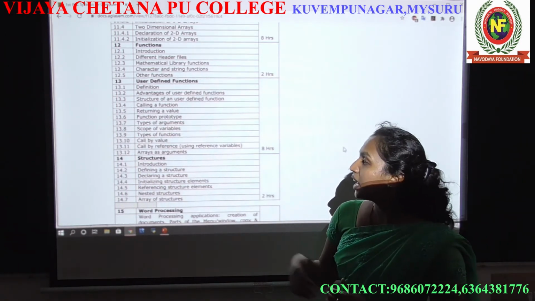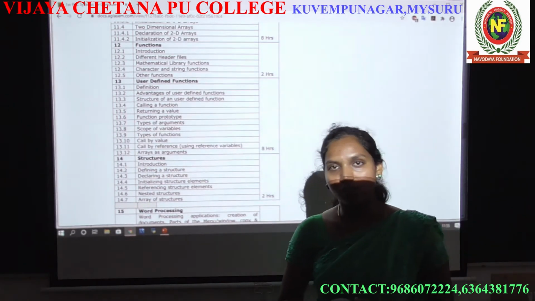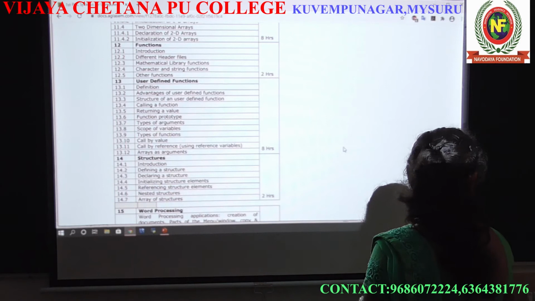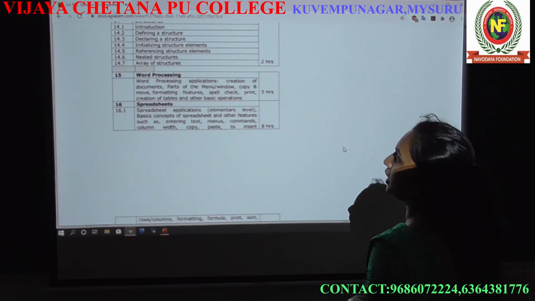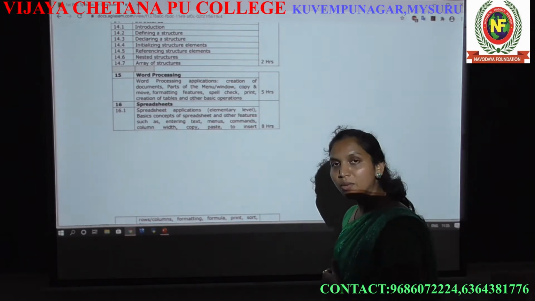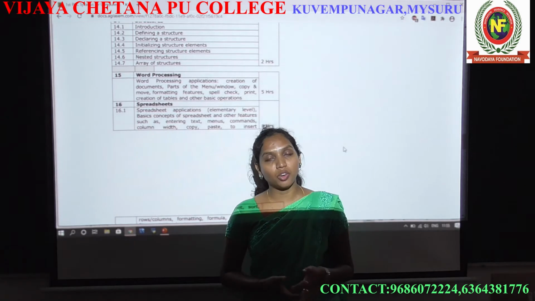And the next one is structure. This is also one of the data structures. That's how you are going to study. And the last one is word processing. Word processing is nothing but MS Word. You have already studied it in your school days.